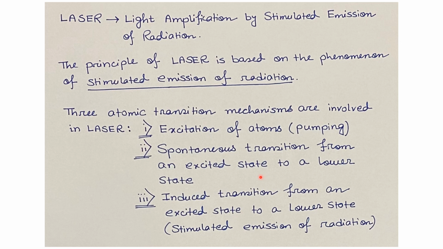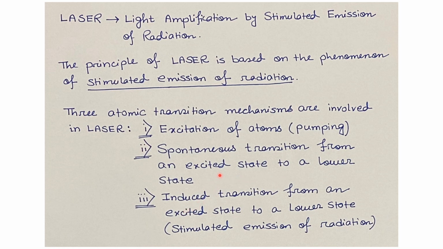This is known as spontaneous transition from an excited state to a lower state. Now the third one is induced transition from an excited state to a lower state, which is known as stimulated emission of radiation. This phenomenon, induced transition, is completely different from spontaneous transition from an excited state to a lower state.